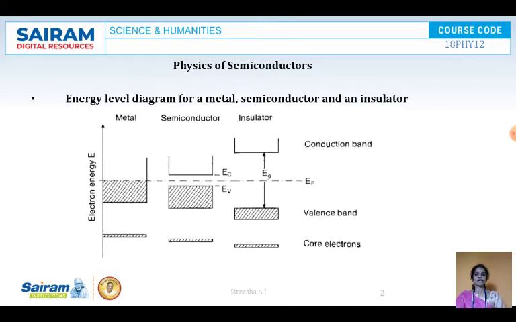So this is the energy level diagram for a metal, that is a conductor, semiconductors and insulators. If you look deeply here, Fermi energy level EF is exactly lying in the center of the energy gap for the semiconductor.